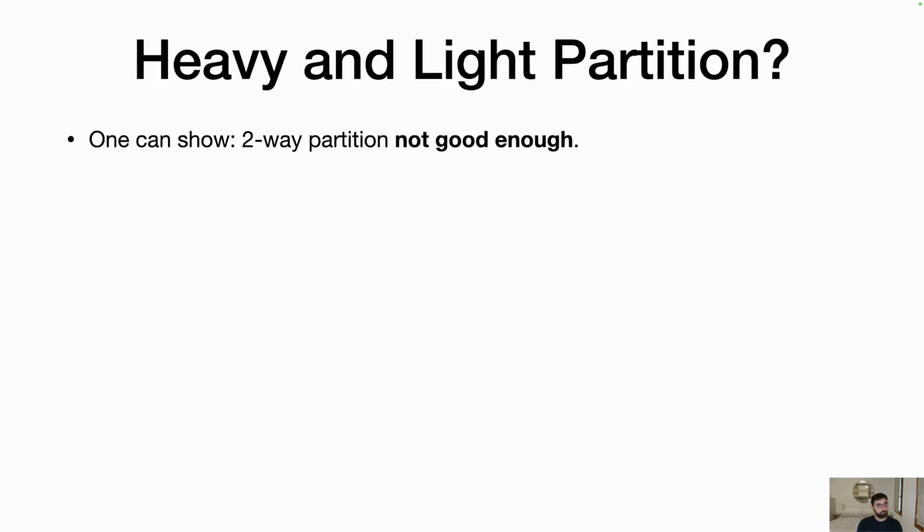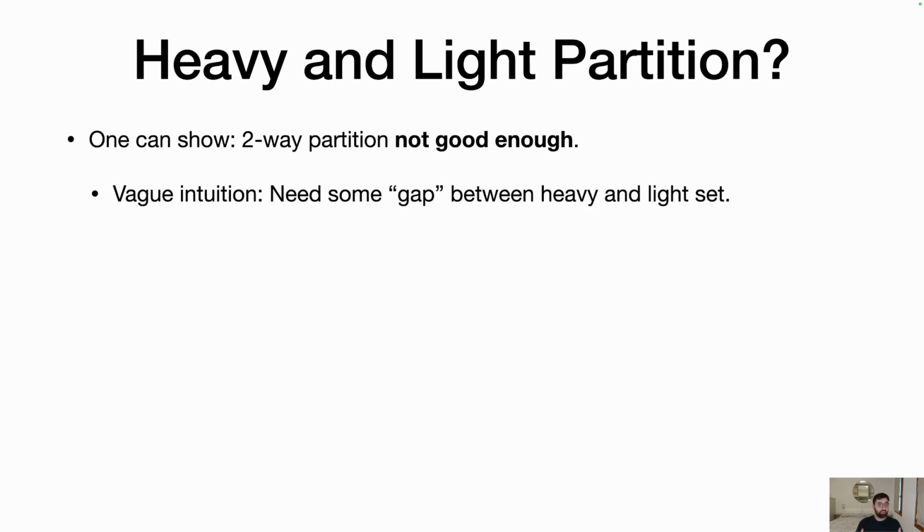Okay, so one can show, unfortunately, that a two-way partition into heavy and light, as I've described it, is not good enough. And I don't have any good intuition, unfortunately, to explain it in a short amount of time, but essentially some vague ideas that you need some gap between the heavy and the light set in order to get some meaningful communication lower bound.